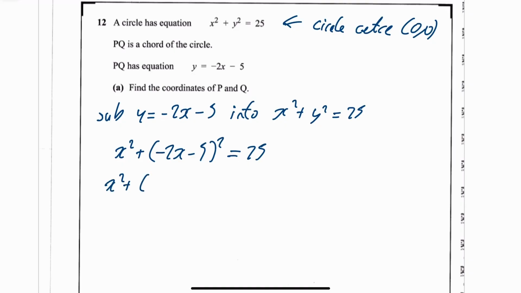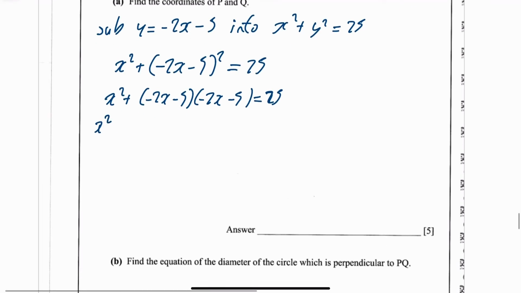And we'll just do that out. So take your time doing that. That's going to be x squared plus, minus 2x times minus 2x is plus 4x squared. Minus 2x times minus 5 is plus 10. You've also minus 5 times minus 2x, which is another plus 10, so it's going to be plus 20x.